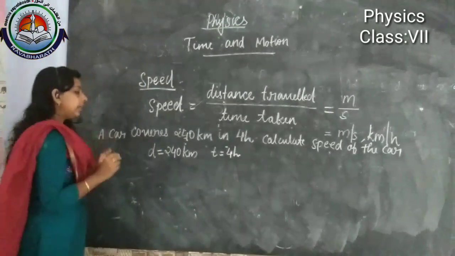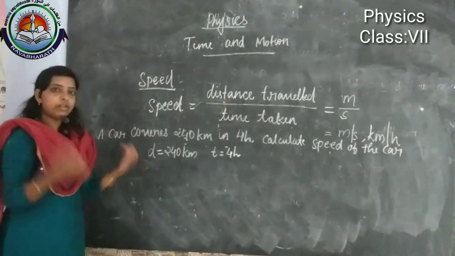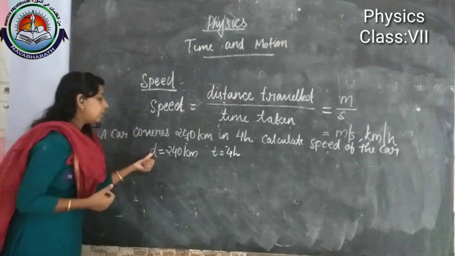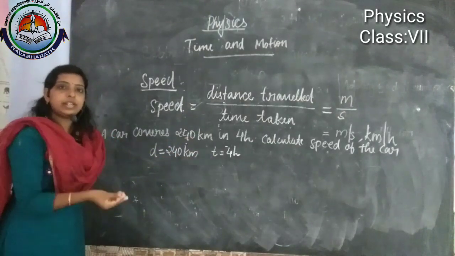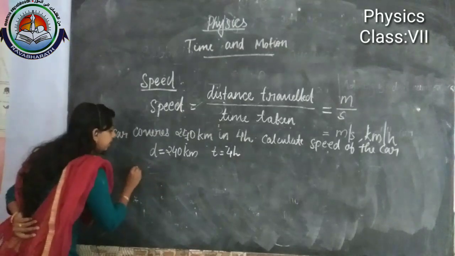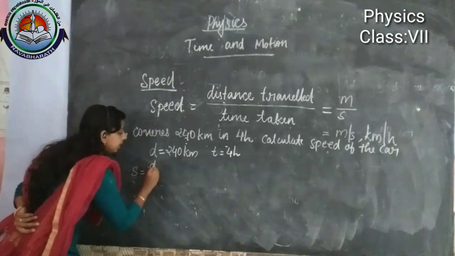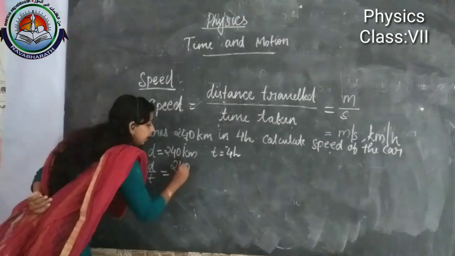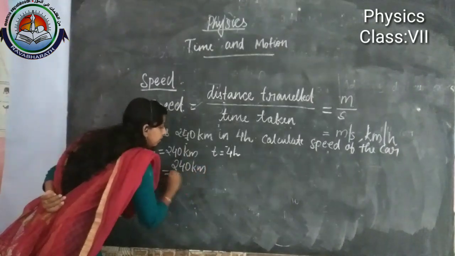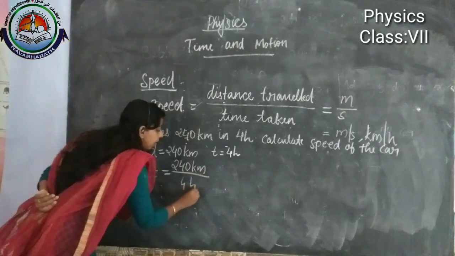Then what do we need to find out? Speed. Now we already know the distance and time, so we can easily find the speed of the car. Speed s is equal to d by t, which is equal to 240 kilometer divided by 4 hours.